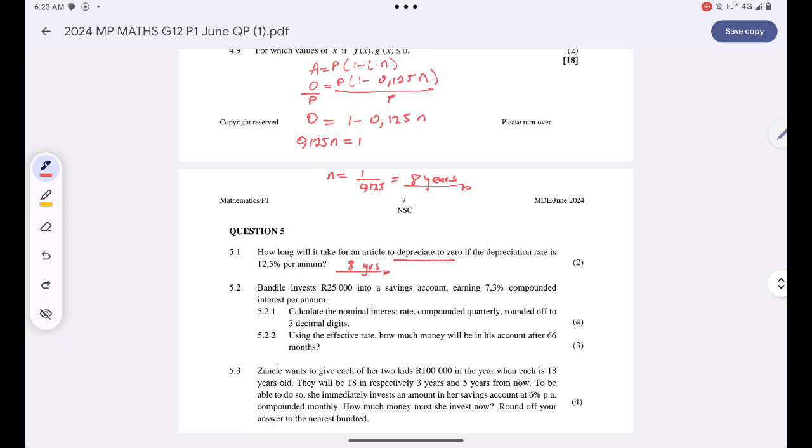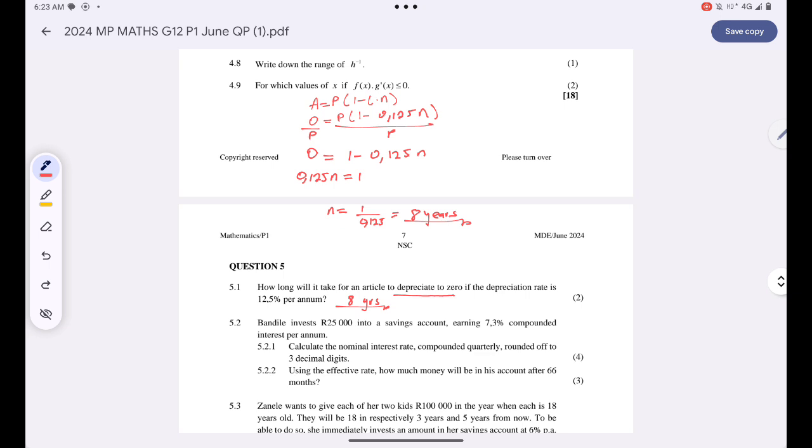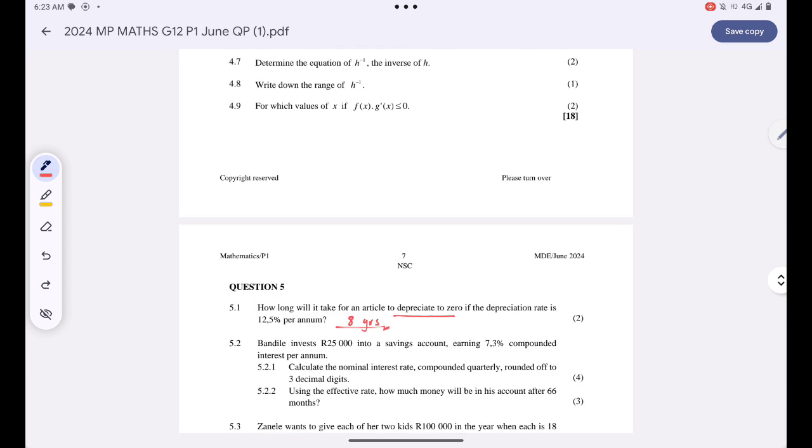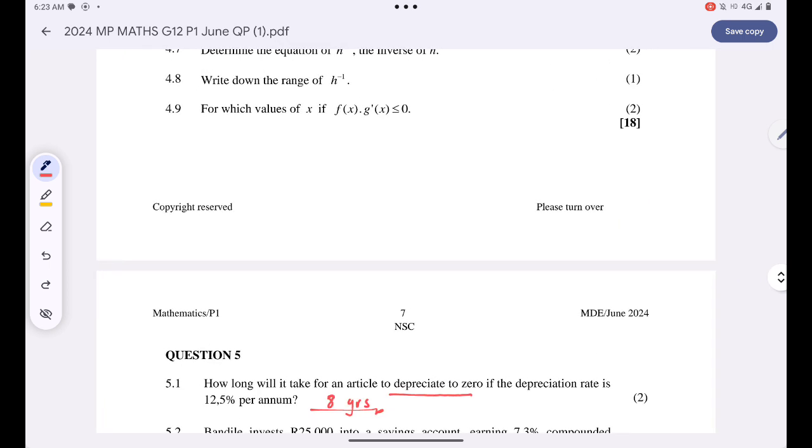Okay, and then now you're told that Bandile invests 25,000 into a savings account which is earning 7.3% compounded interest per annum. Firstly they want us to calculate the nominal interest rate compounded quarterly, rounded off to 3 decimal places. We are given a nominal interest which is annual. We just want to change it to a nominal interest which is quarterly.